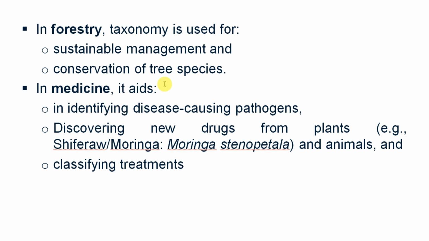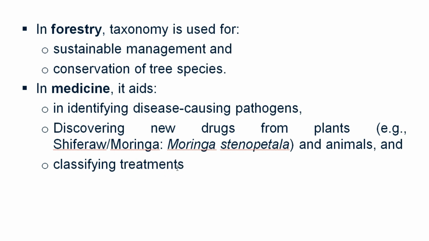In medicine, taxonomy is very important. It aids in identifying disease-causing pathogens. Different disease-causing pathogens can be easily identified if there is taxonomy. So it helps in identifying disease-causing pathogens. And in medicine, taxonomy is also important in order to discover new drugs from plants, from animals. And taxonomy is also important for classifying treatments.